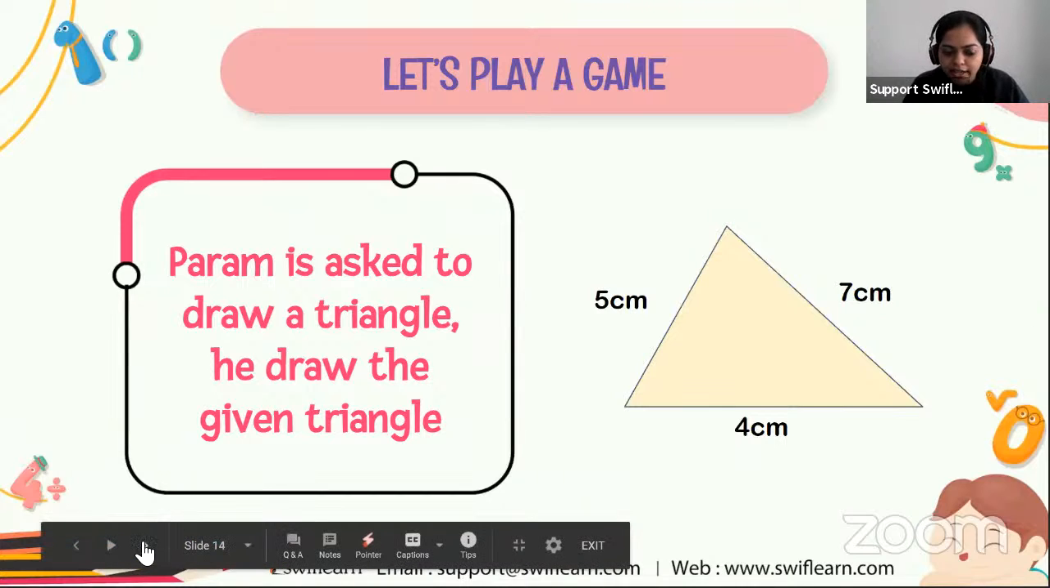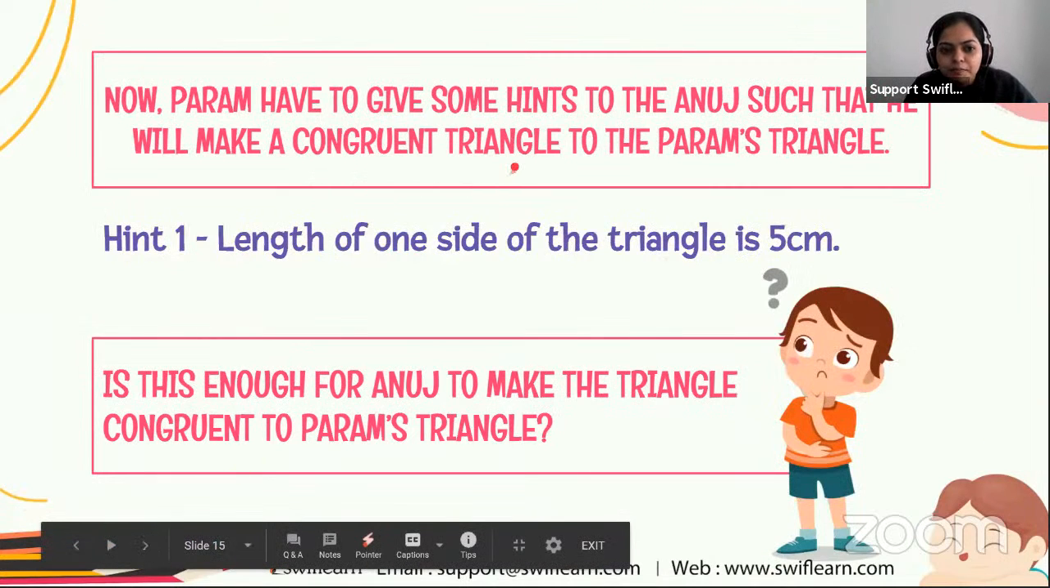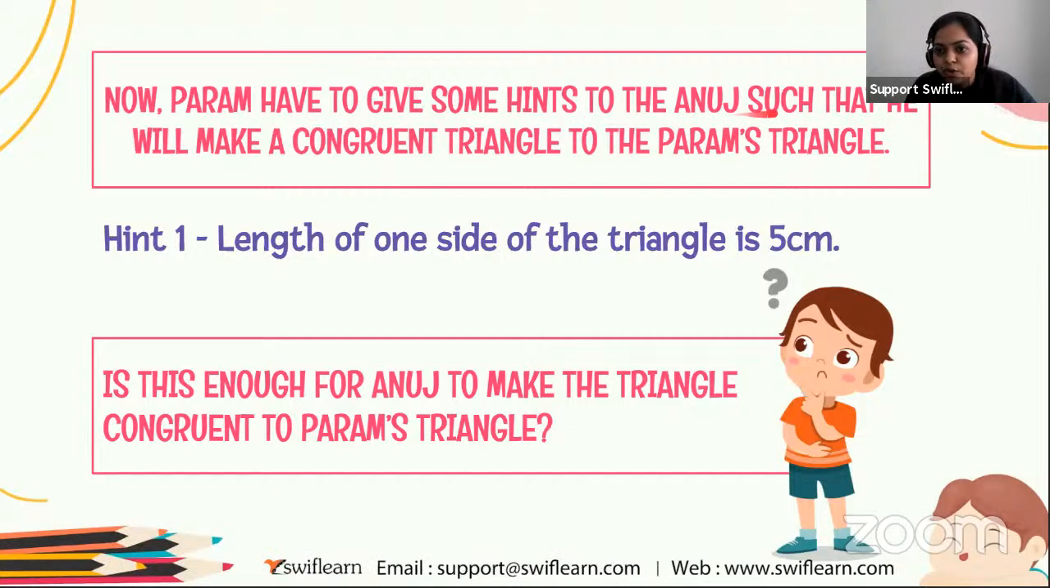Next move. Now, Param has to give some hints to his best friend Anuj, such that he will make a congruent triangle to Param's triangle. Param has already made the triangle with sides 5, 4 and 7 centimeter. Anuj did not see the diagram. The first hint is: the length of one side of the triangle is 5 centimeter.